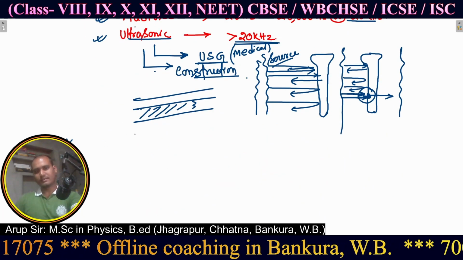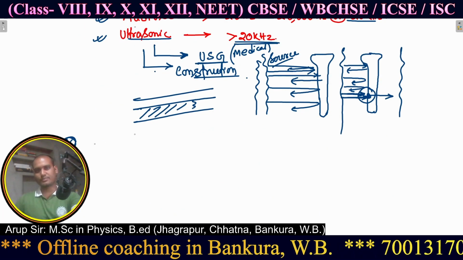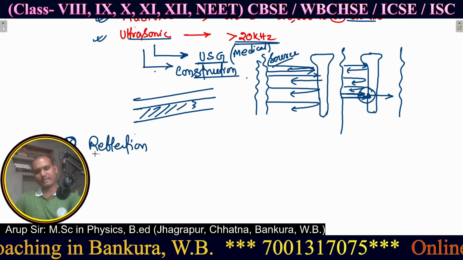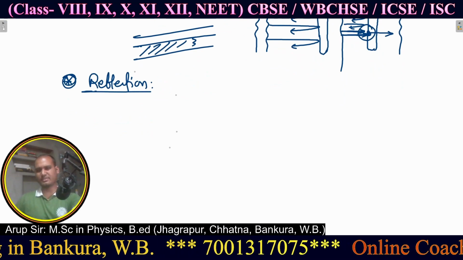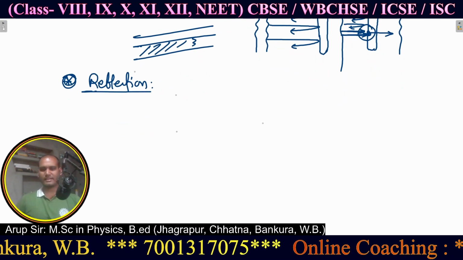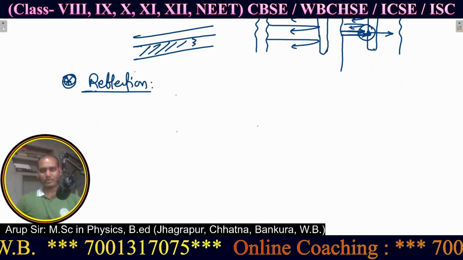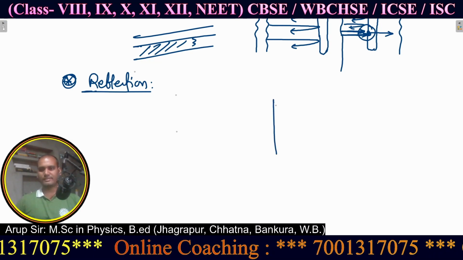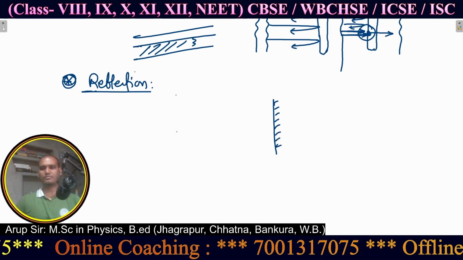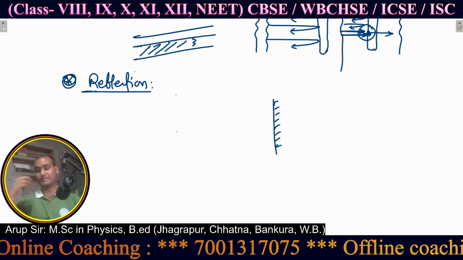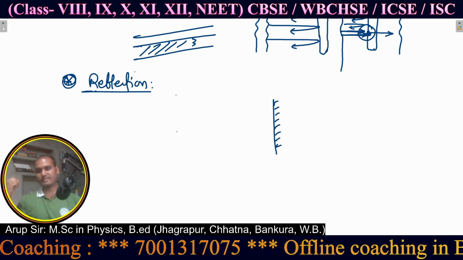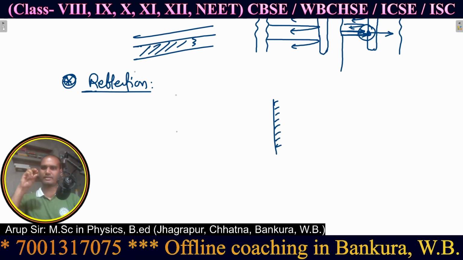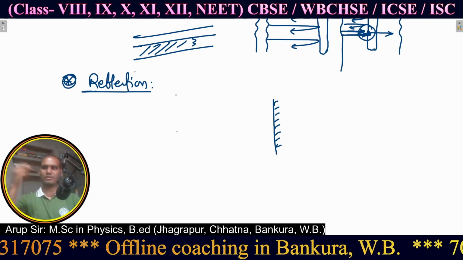Now, the reflection property of sound. Light rays also reflect, as you already learnt in class 8. So what are the examples of sound reflectors? In the case of light, there may be a very small mirror or light source.